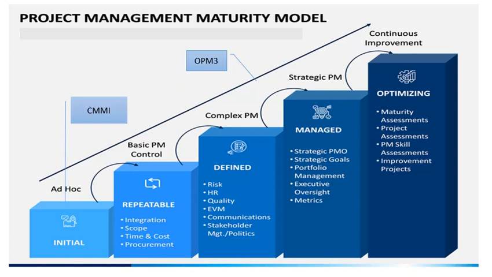Then the next level is defined, that is level 3, under which the organizations set standard processes, which are established and improved over a period of time. So these standard processes are used to establish consistency across the organization. The management establishes process objectives based on the organization's set of standard processes, and it also ensures that these objectives are appropriately addressed and followed.